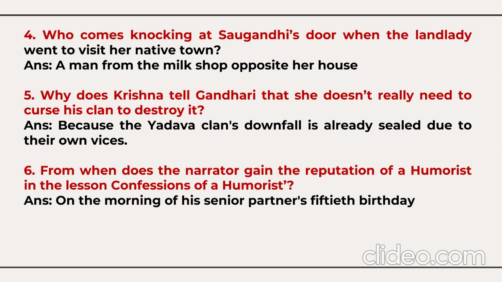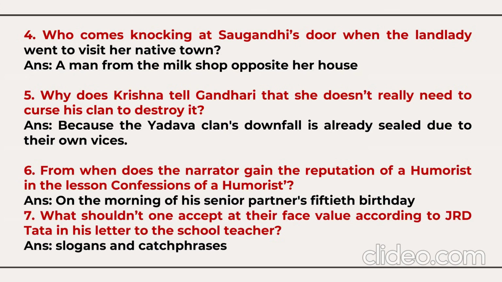From when does the narrator gain the reputation of a humorist in the lesson Confessions of a Humorist? On the morning of his senior partner's 50th birthday, on the day he got the reputation of a humorist. What should one not accept at face value, according to J.R.D. Tata in his letter to the school teacher? One should not accept the slogans and catchphrases which deviate people. So out of 7 questions, you are going to select 5 questions.